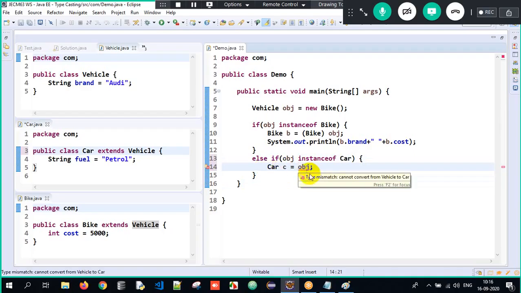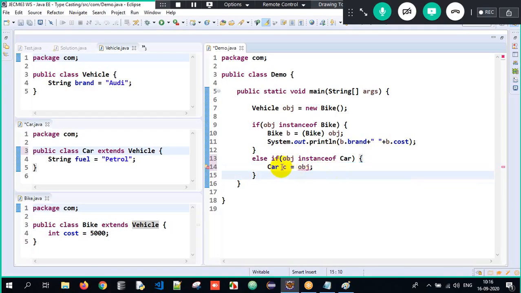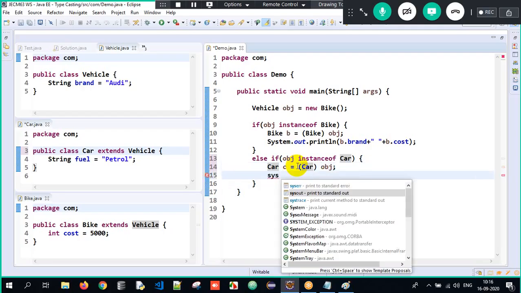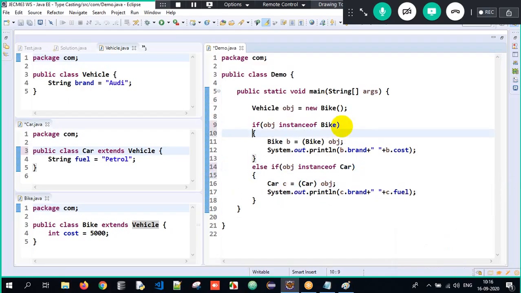Downcasting will always happen explicitly, so here we have to do an explicit cast of type Car. Once I'm done downcasting, I can access the superclass property also, and I can also access the subclass property also. This is all about the if and else condition.